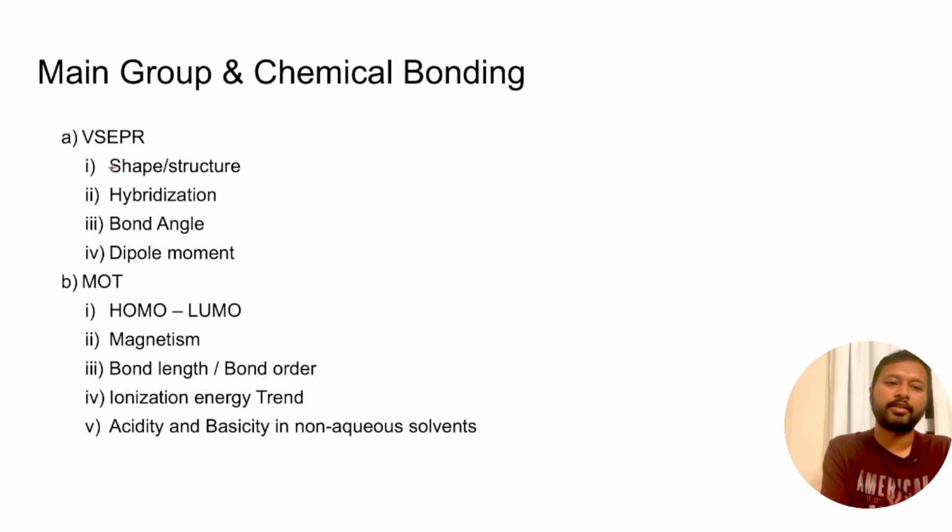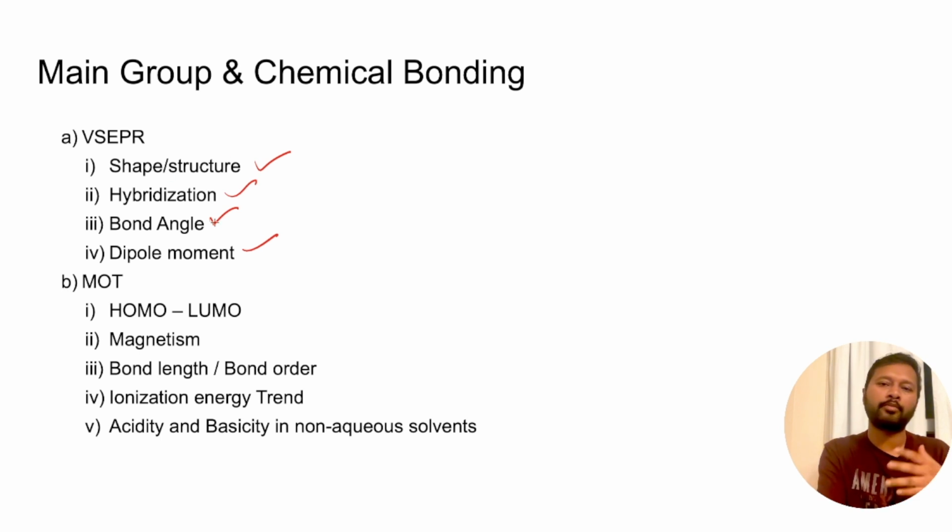So it starts from your VSEPR theory. So in VSEPR theory, you should know how to find out the shape and structure of the complexes or the molecules. And then there is hybridization, how to find out the hybridization. Then there comes a concept of bent rule also over here, which decides the bond angle and all. So you should be aware about bent rule, because direct questions have been asked from there. Then how to calculate dipole moment.